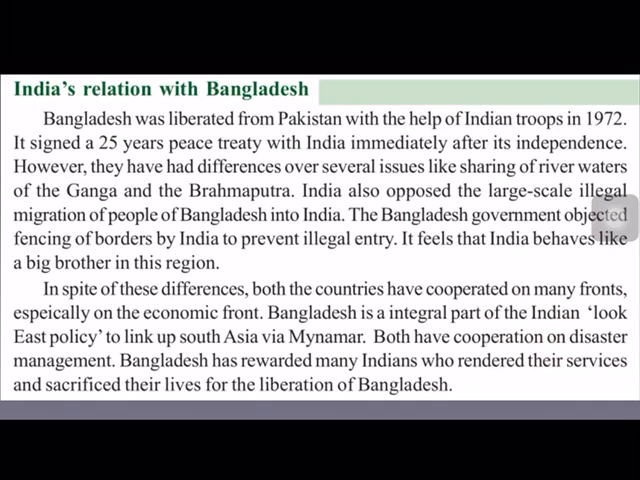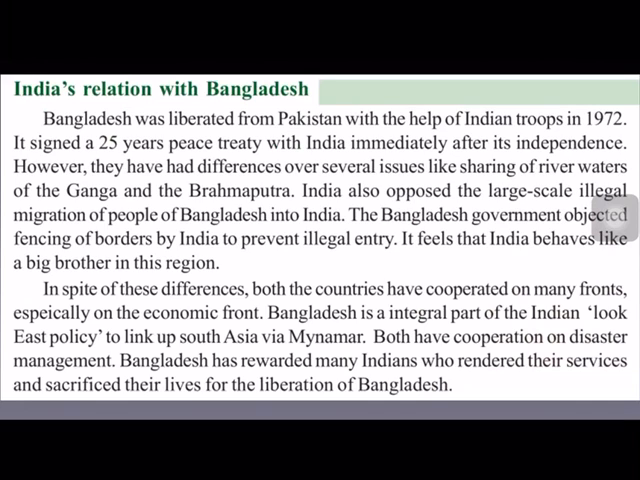This fencing could not be erected because of the water bodies and also because of the high hills. And because we are sharing rivers like Ganga and Brahmaputra, there are many clashes over sharing of water of these rivers. But in spite of these differences, both the countries cooperate with each other on many issues, especially in the economic field. That means whenever we need, they are giving economic support, and whenever they need, we are giving economic support. So mostly in the economic field, we are supporting each other.